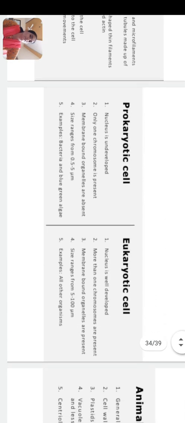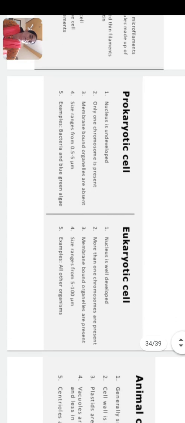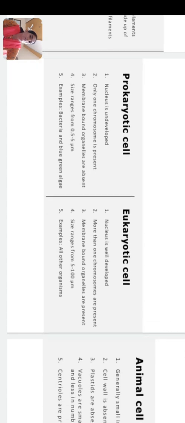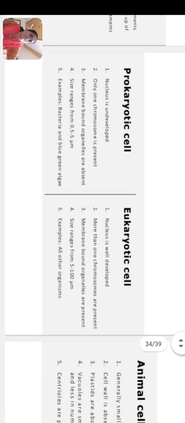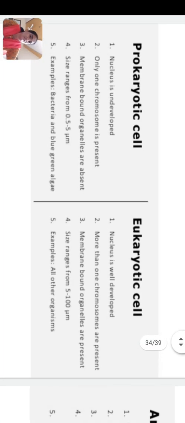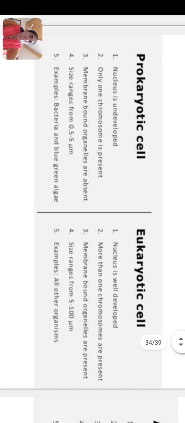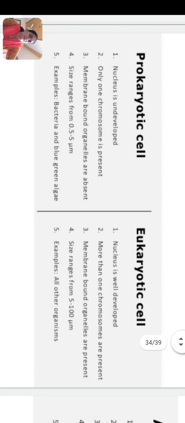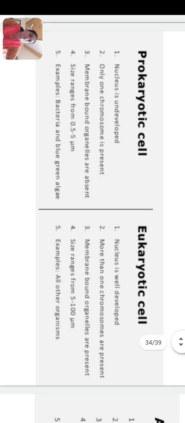In today's video, we will learn about the difference between the prokaryotic cell and eukaryotic cell. Here are certain comparison points between the eukaryotic cell and prokaryotic cell. In prokaryotic cell, the nucleus is undeveloped, while in eukaryotic cell the nucleus is well developed.